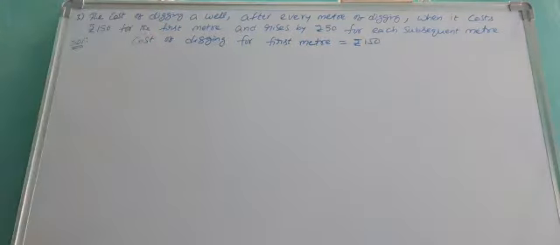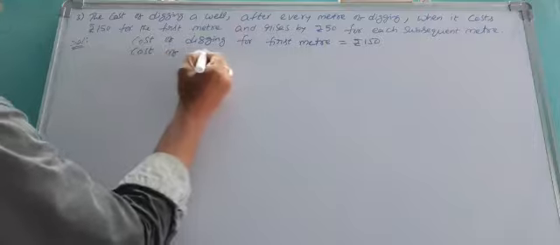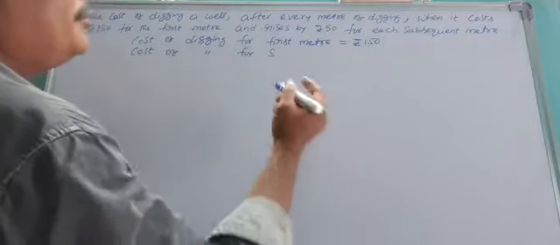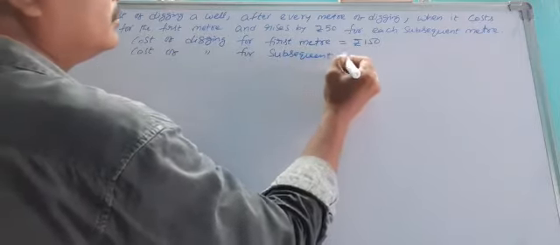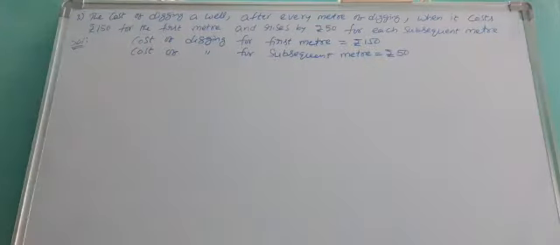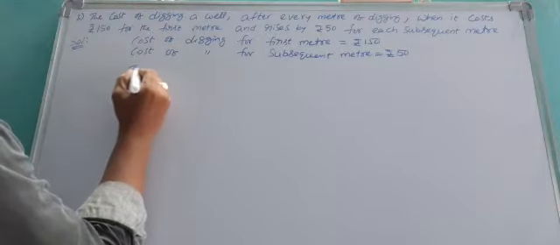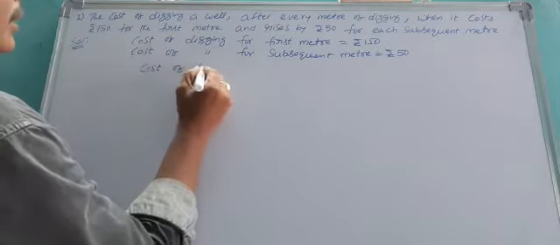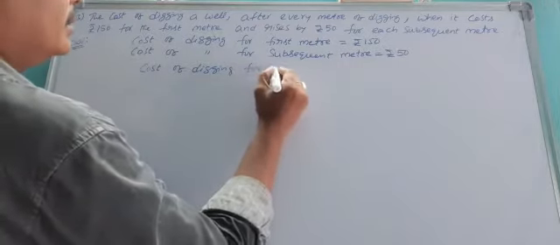Cost of digging for each subsequent meter, that means after every meter you pay 50 rupees, is equal to rupees 50. Now we observe the cost of digging for the second meter.